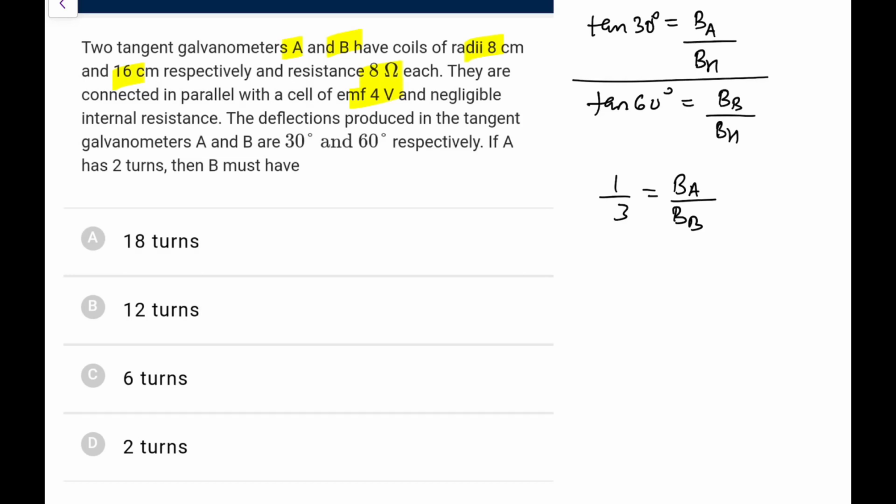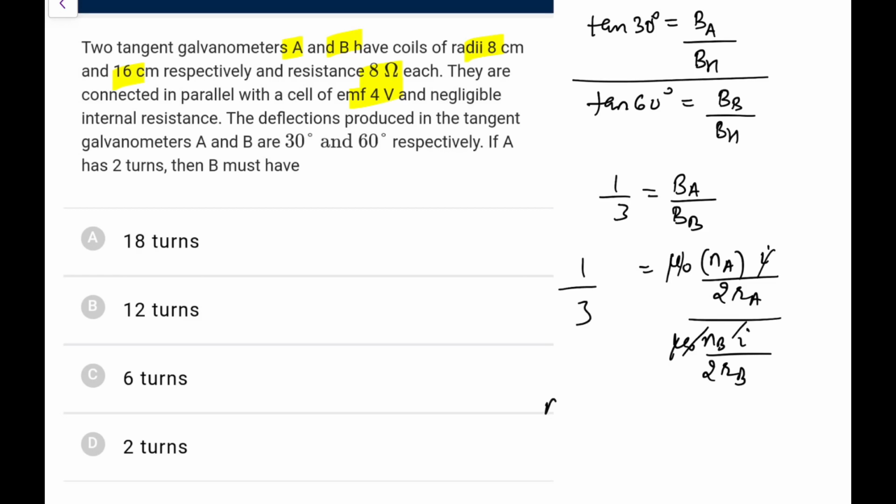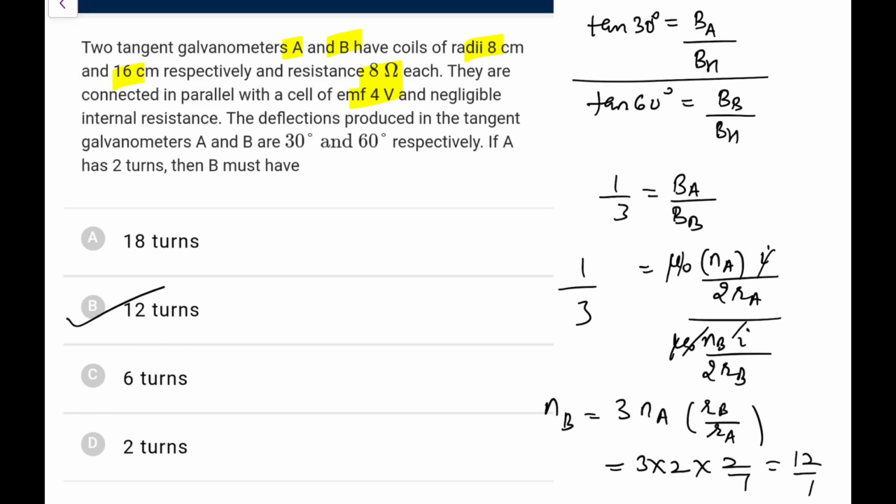That means that because they are both in parallel and both have the same resistance, the current is going to be the same in each. So in A, the field would be mu naught N_A into I upon 2 R_A, and in B it would be mu naught N_B I upon 2 R_B. So I and mu naught cancel. So the number of turns in B, I can write as 3 times the number of turns in A into R_B by R_A. So with N_A as 2 and R_B by R_A being 2 is to 1, it is 3 times 2 times 2, which is 12. So this would be 12 turns.